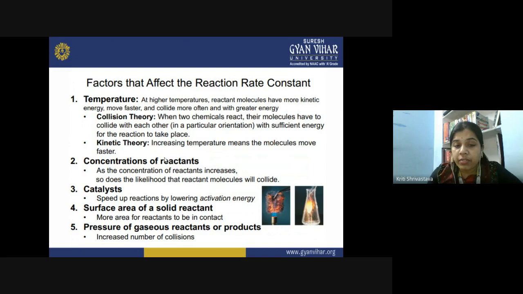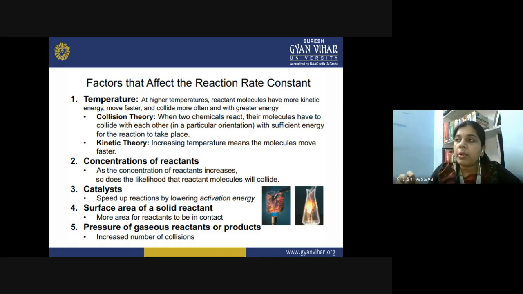Then the fourth factor is surface area of a solid reactant. So the more area for the reactant to be in contact, the more the surface area of the solid reactant, the greater will be the rate of the reaction. That is the reason whenever we are using a solid reactant, it is always used in a finely powdered form. And when it is used in the finely powdered form, that actually increases the surface area.